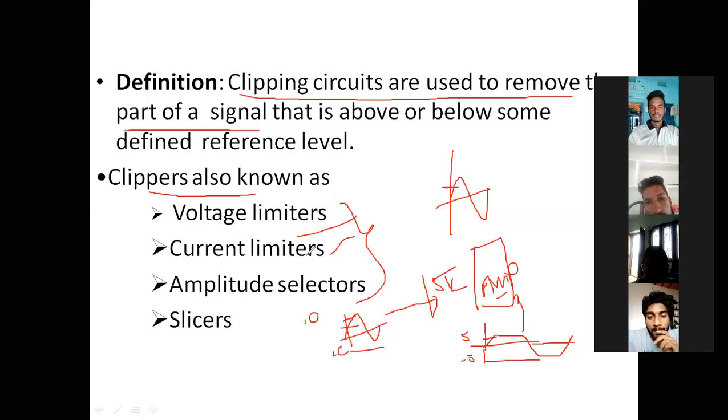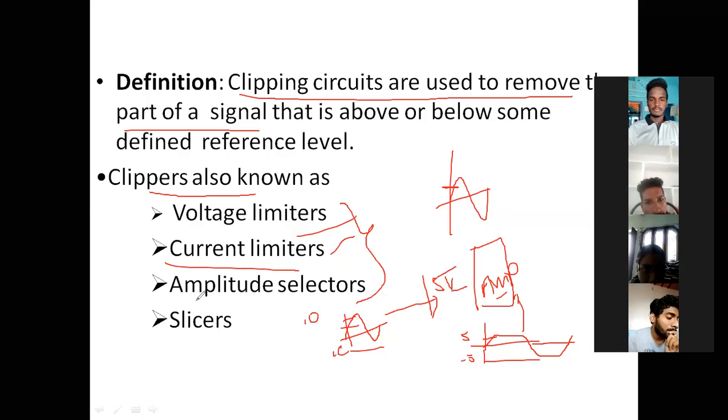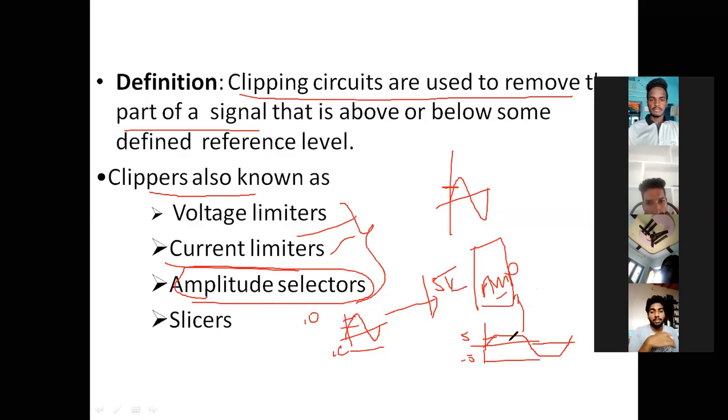Next, similarly, the current limiter. Because we are using a transistor, and a transistor is a current driven device, by using the transistor we can cut or limit the current flowing into the circuit. It gives the same meaning as the voltage limiter. Next, amplitude selector. A particular portion of the amplitude is selected and transmitted, for example 5 to 5 volts, while our input signal is 10 to 10. It selects a particular portion of our input signal and transmits it to our circuit.